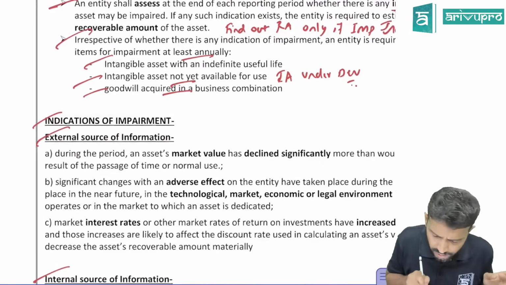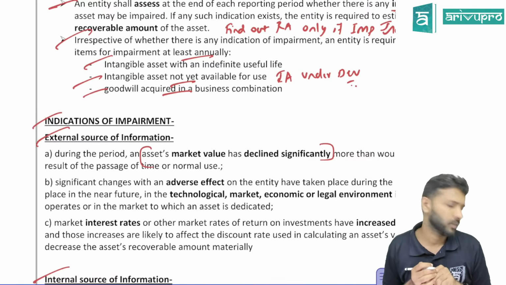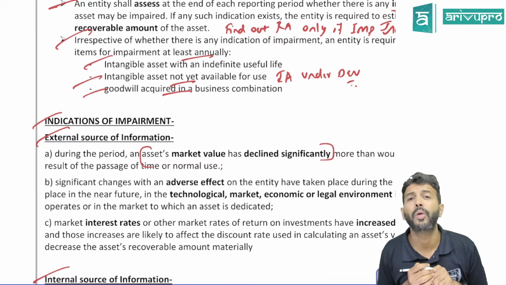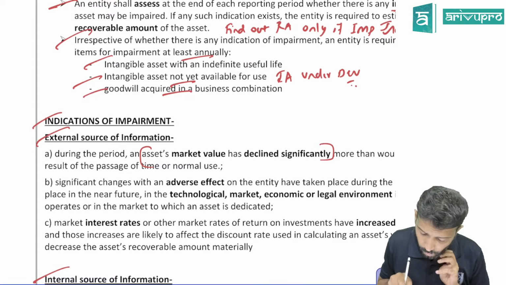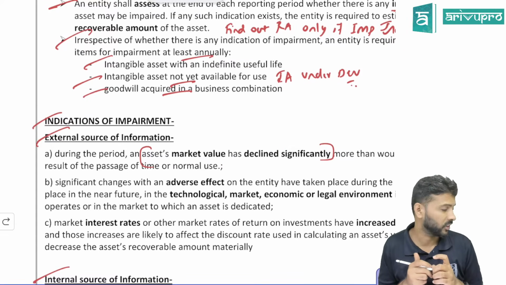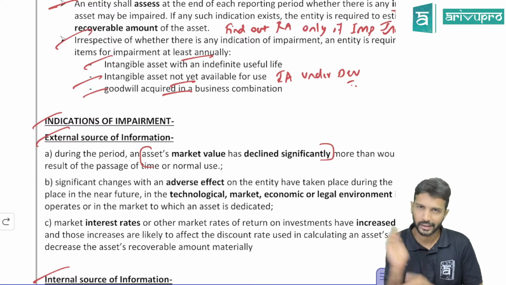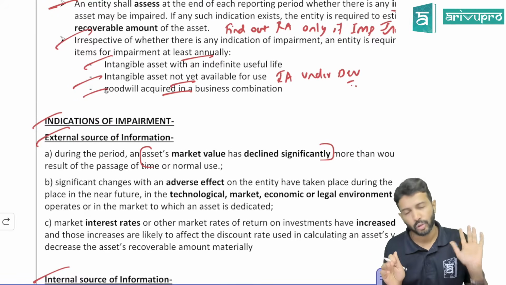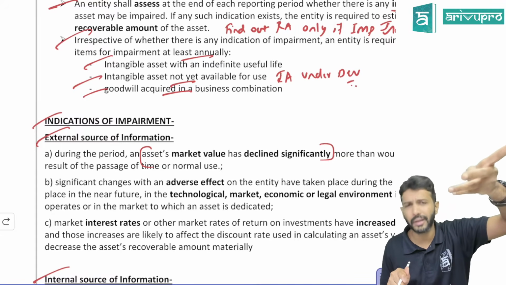One such is decline in the asset's market value. You bought an asset, let's say for 10 lakh. Its value suddenly has become 4 lakh. That means market value has significantly reduced. Again, what is the word significant? It's a case-to-case based assessment, not defined. 10%, 20%, whatever, not defined. So one such external indicator is decline in the asset's market value.